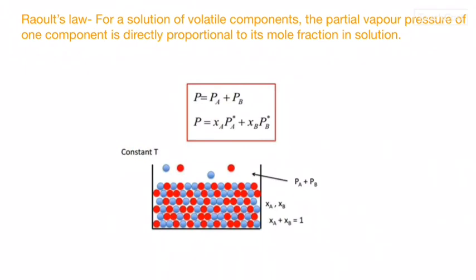Now we'll see the mole fraction of components 1 and 2, or A and B, in the vapor phase.